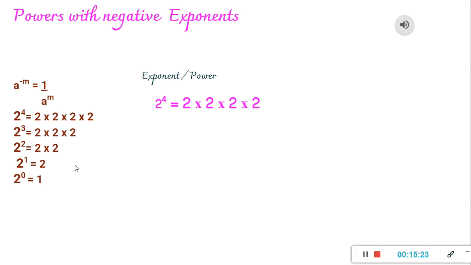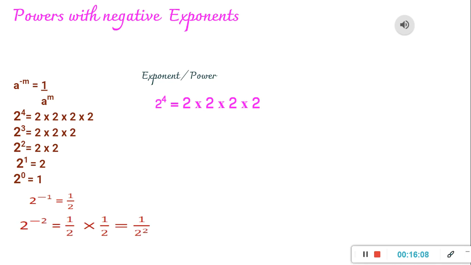So following that, what can you say 2 raised to minus 1 would be? Here also we are reducing further by one step, from 0 to minus 1. So on the right hand side, this 1 will get divided by 2 further, so this will become 1 upon 2. Now if I proceed further to 2 raised to minus 2, this is the next step after 2 raised to minus 1. So this 1 upon 2 will further get divided by 2. That means this will equal 1 upon 2 into 1 upon 2.